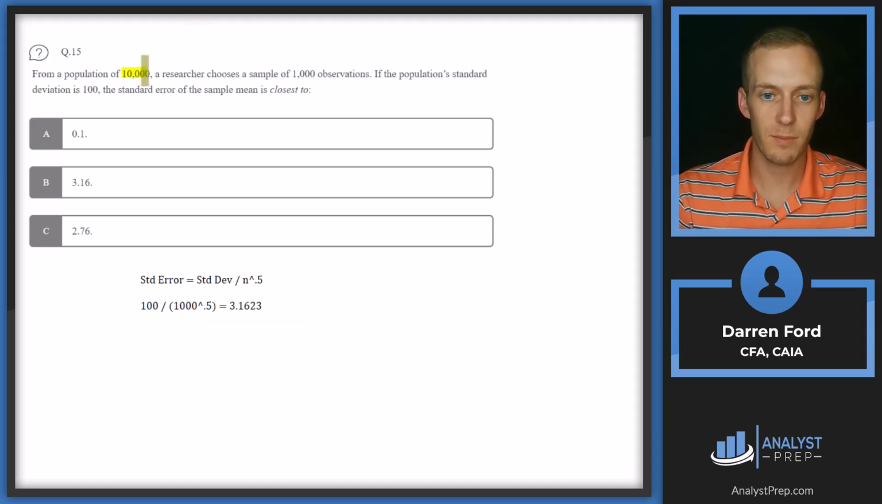Do we use the population or do we use the sample? And the key here is we want to know the standard error of the sample mean. If it said the standard error of the population, then we would use 10,000, but in this instance, we're using 1,000. So we'll have 100 as our standard deviation plugged in the numerator, and then that's going to be divided by the square root of 1,000, which gives us 3.1623, and that rounds to answer B, 3.16.